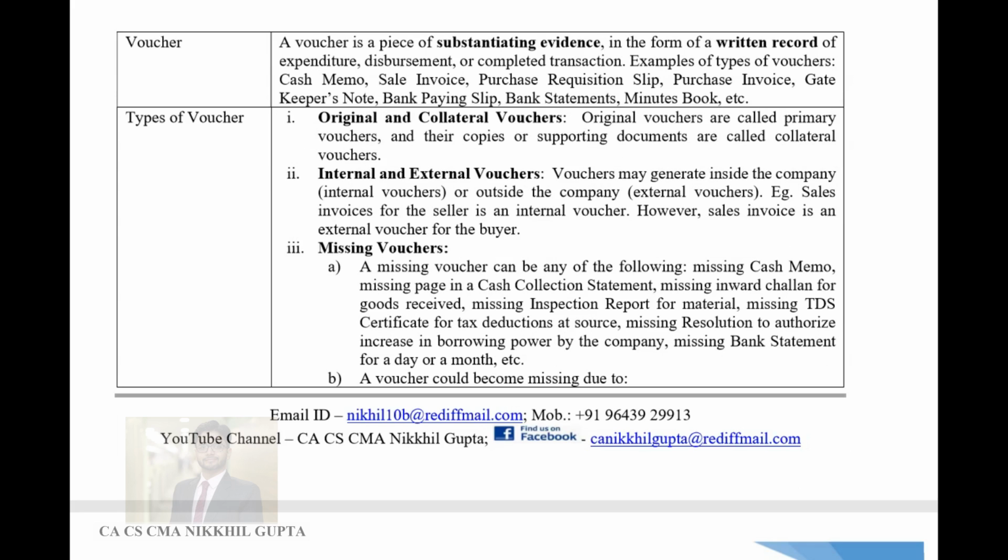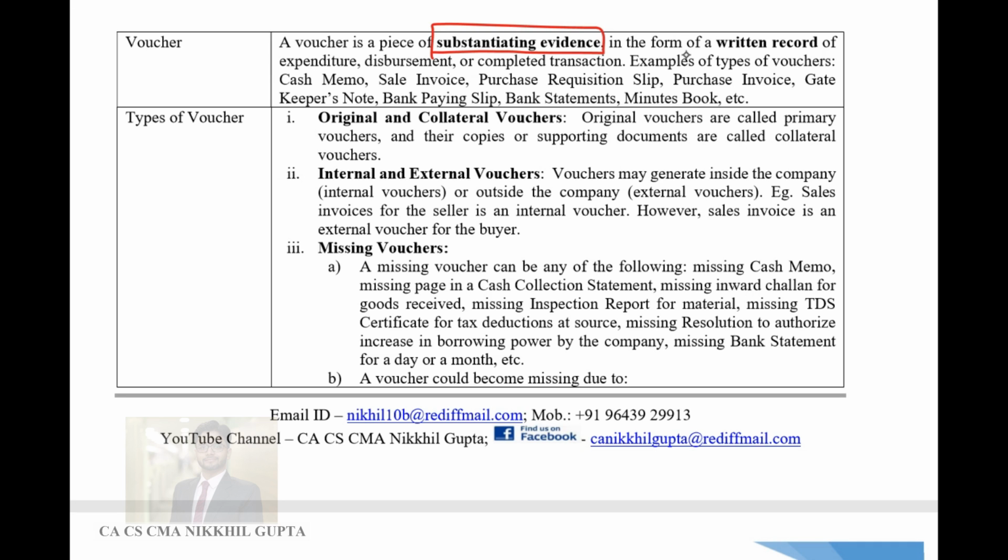Put very simply, a voucher means any substantiating document which proves a particular transaction. So for example, if your mother asked you to buy 1 kg of tomatoes, and you spent 40 rupees to buy those tomatoes, and you did not go to any unregulated market but to a regulated store, like Big Bazaar or some 24/7 store, there you will get a receipt. Your mom will ask for that receipt, and that receipt will be the substantiating document, which is also known as a voucher. So a voucher is a piece of substantiating evidence.